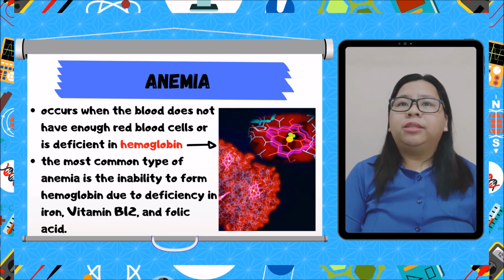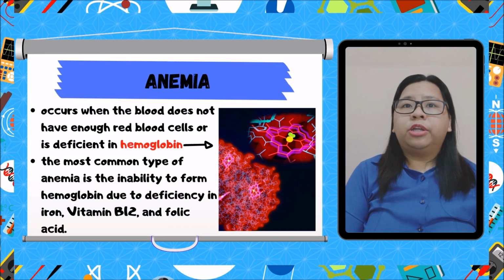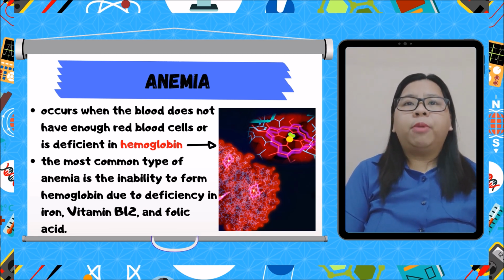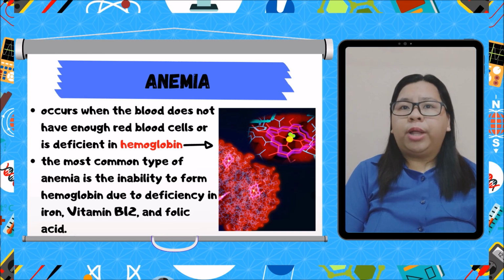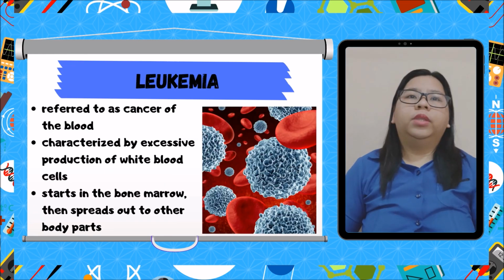Anemia occurs when the blood does not have enough red blood cells or is deficient in hemoglobin. So these are the oxygen-carrying pigment in red blood cells. The most common type of anemia is the inability to form hemoglobin due to deficiency in iron, vitamin B12, and folic acid. For prevention of this disease, one's healthy diet must include foods rich in these vitamins and minerals.